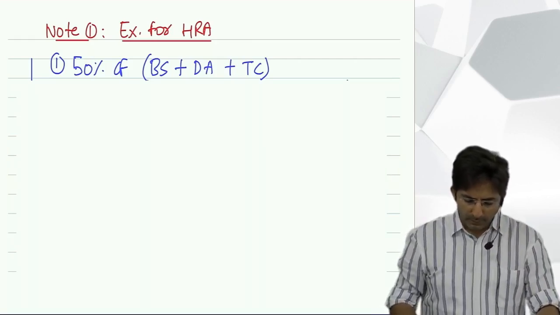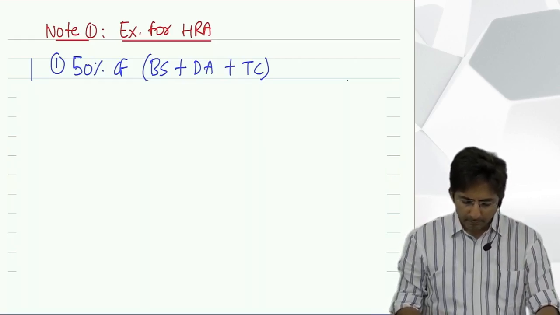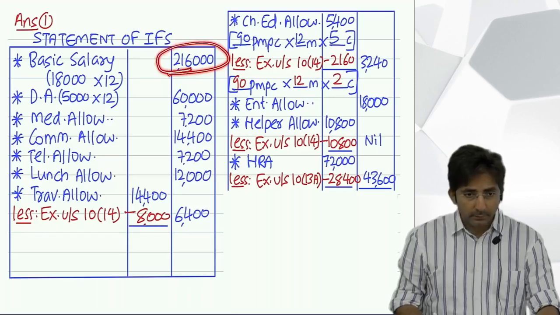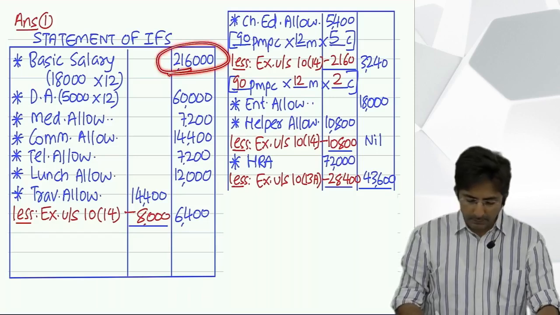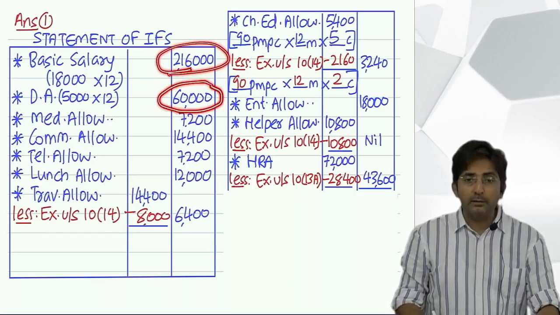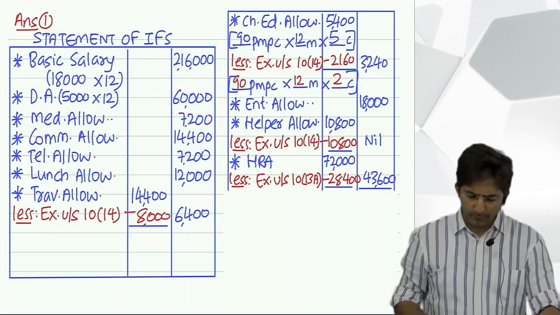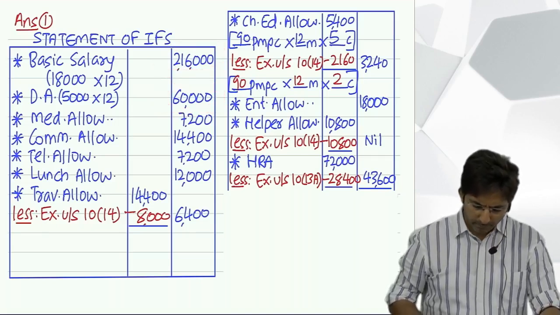So tell me, what is the basic salary? 2,16,000. Basic salary is 2,16,000. Okay, dearness allowance 60,000. Turnover commission is not in the question, so nil. Ignore it.